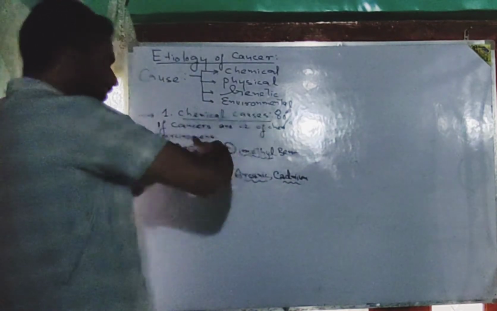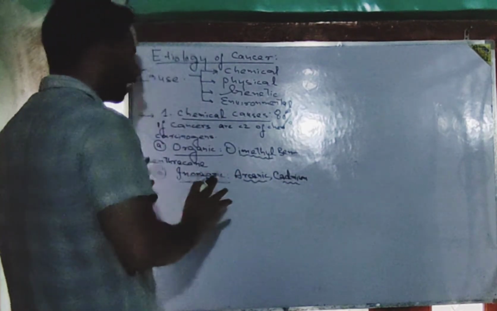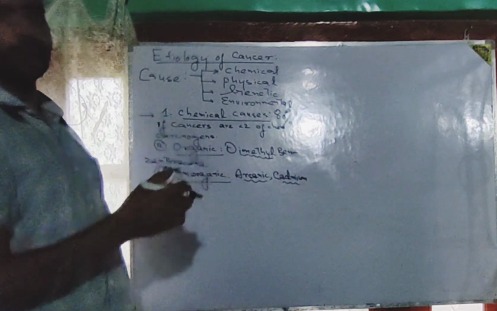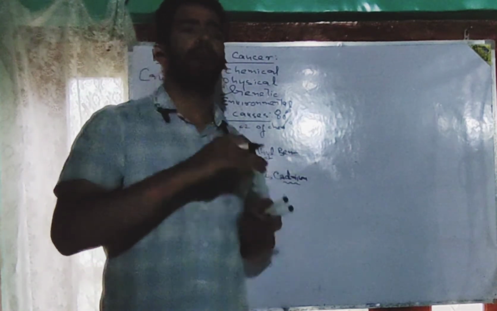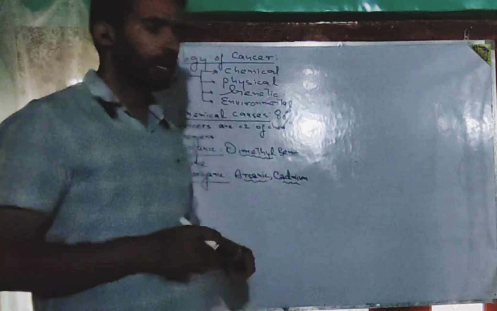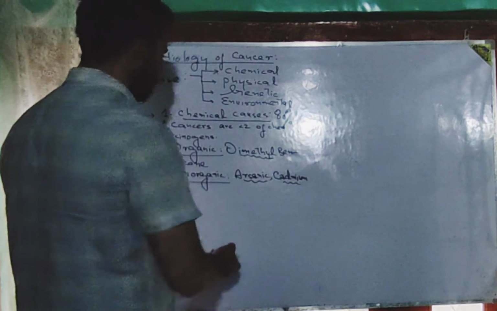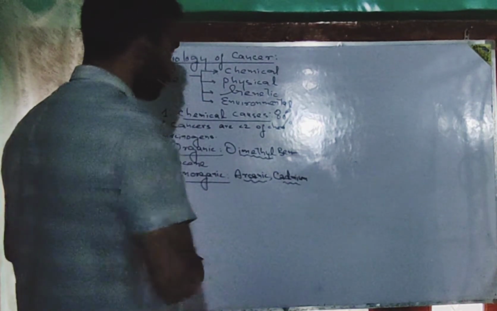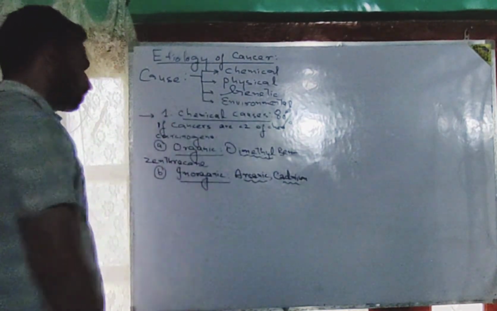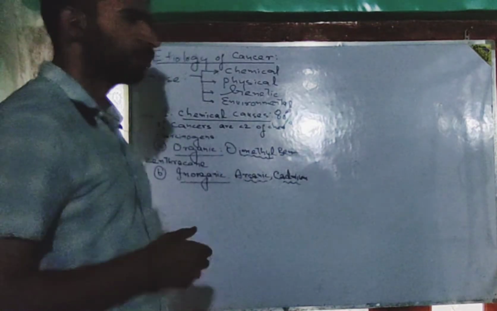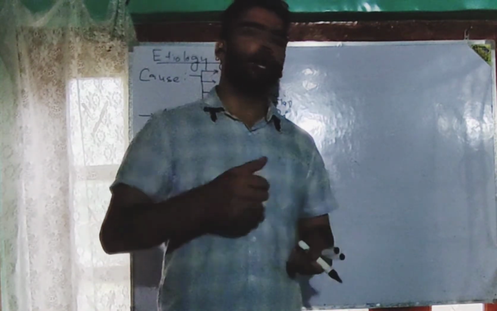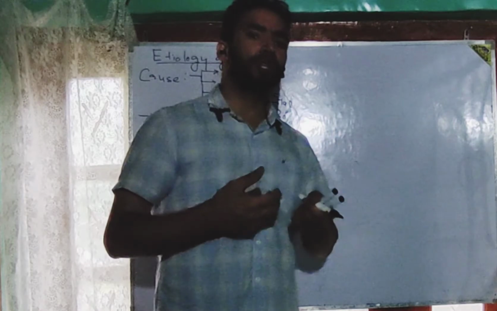Now, how do these organic or inorganic chemical carcinogens get their entry into the body of a person? Their entry can be varied also. You can ask me a question: how, sir, is it possible that dimethylbenzanthracene or arsenic or cadmium or any other organic or inorganic chemical carcinogen will get entry?